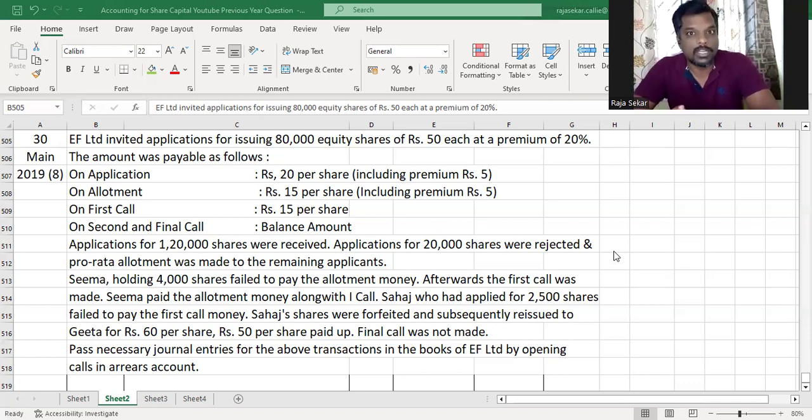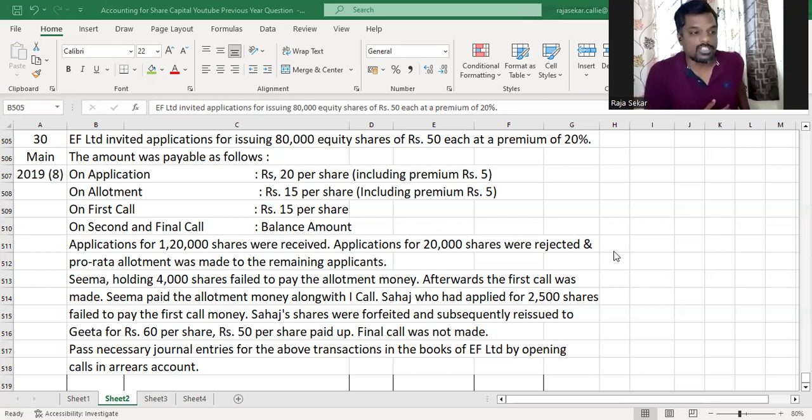So we received 1,20,000 applications. 20,000 applications have been rejected, which means we are left with 1 lakh applications. And on those 1 lakh applications, pro-rata allotment of 80,000 shares has been done, because we have only invited applications for 80,000 shares.